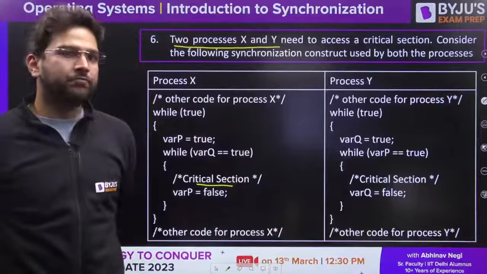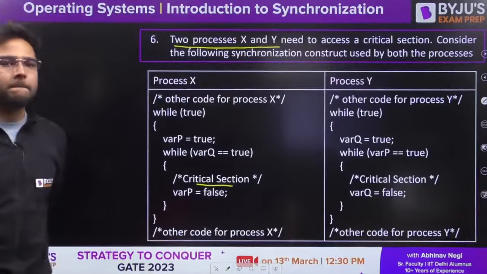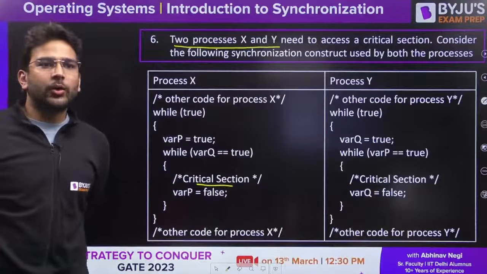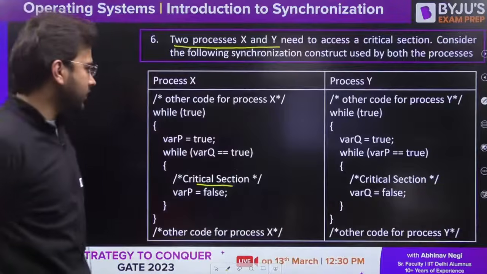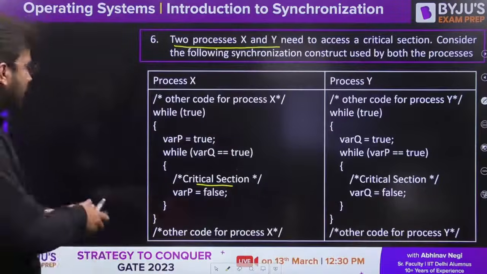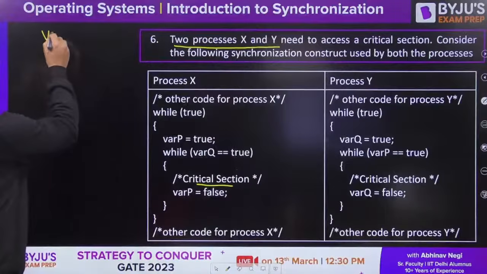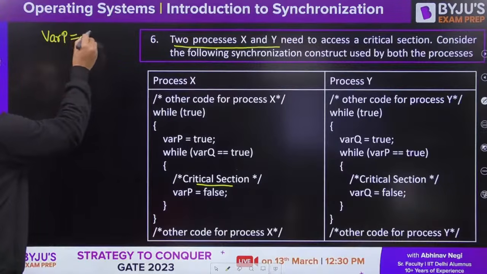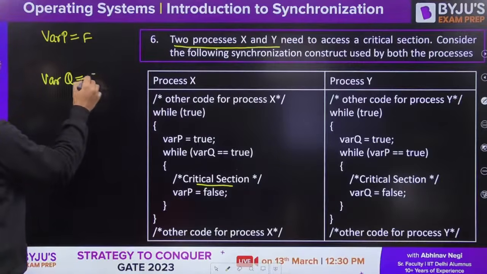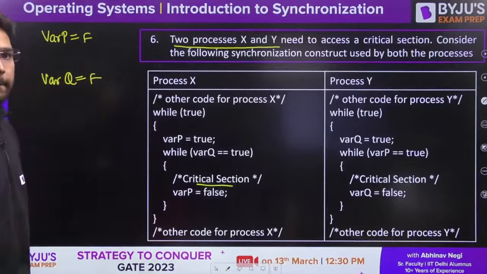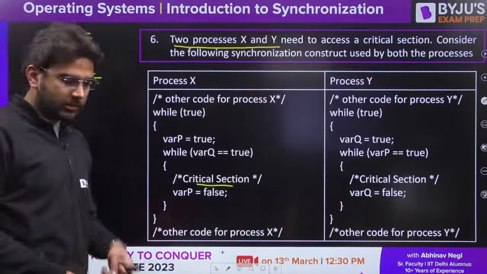As simple as that. Okay, let's solve this. Okay, Subrajit is saying deadlock is there. Okay, we'll see that. So let me write here also that var P is false initially and var Q is also false initially. Yes, now answer this.